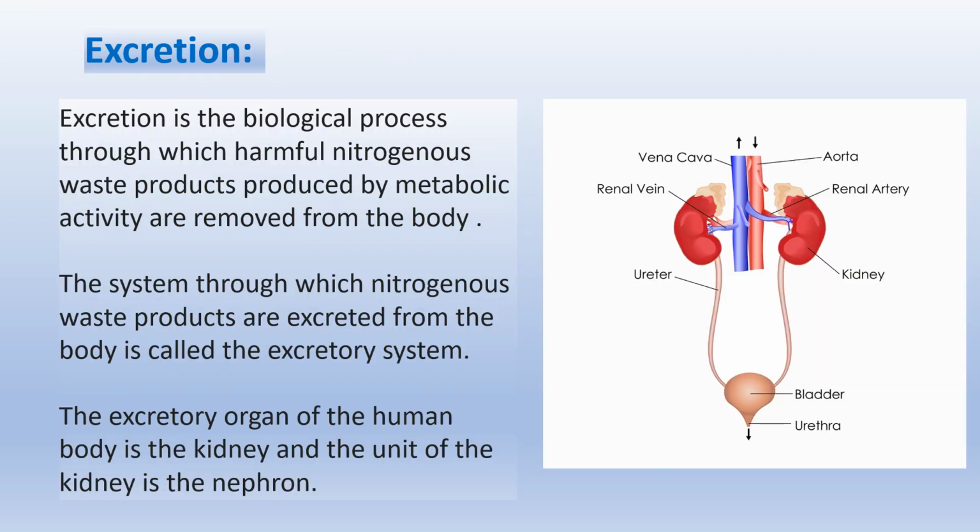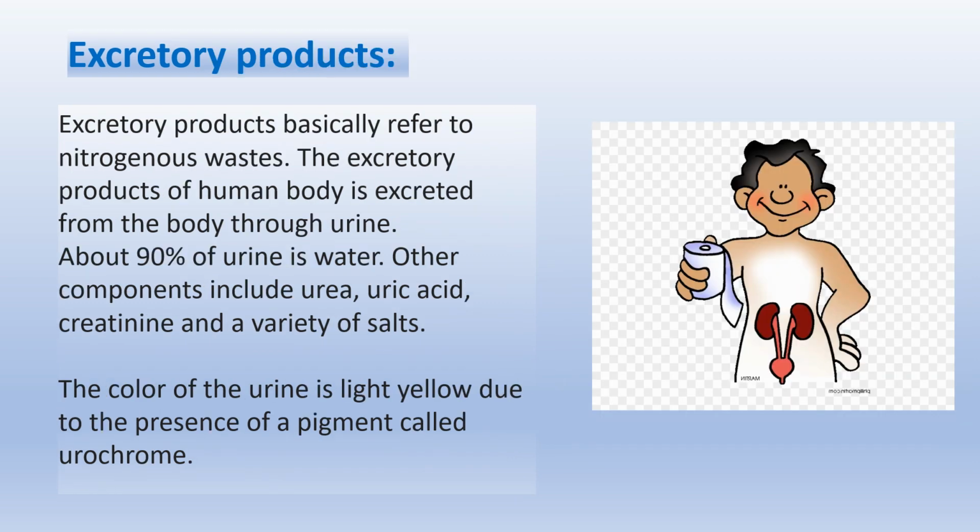Excretion. Excretion is the biological process through which harmful nitrogenous waste products produced by metabolic activity are removed from the body. The system through which nitrogenous waste products are excreted from the body is called the excretory system. The excretory organ of the human body is the kidney, and the unit of the kidney is the nephron.